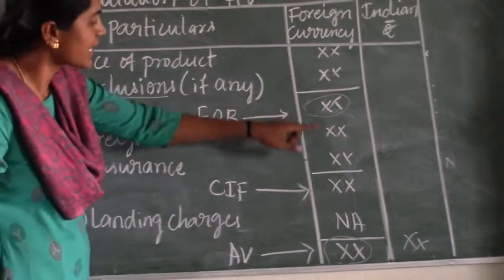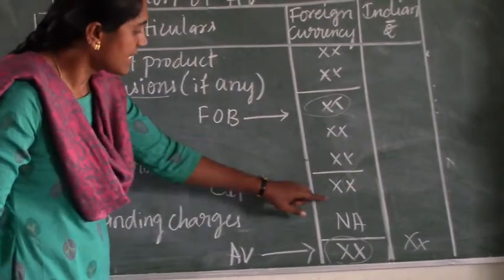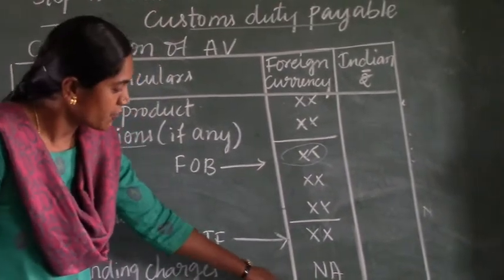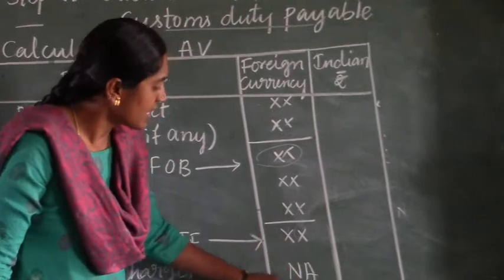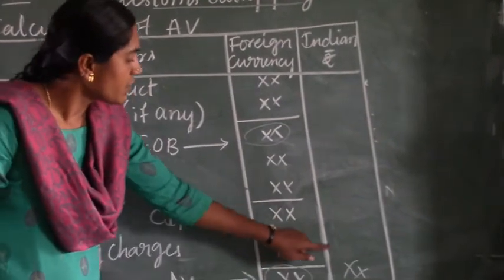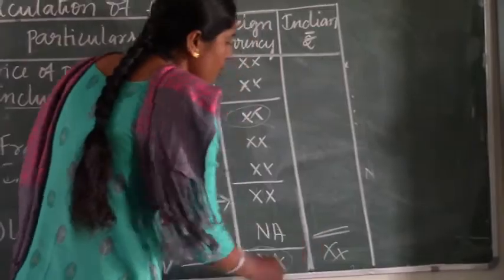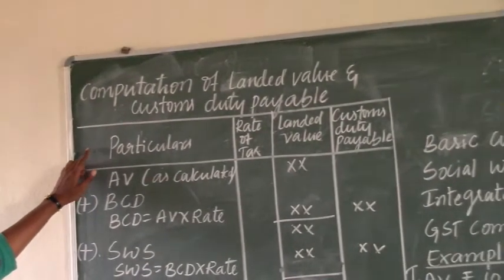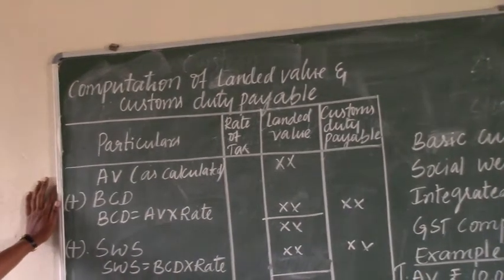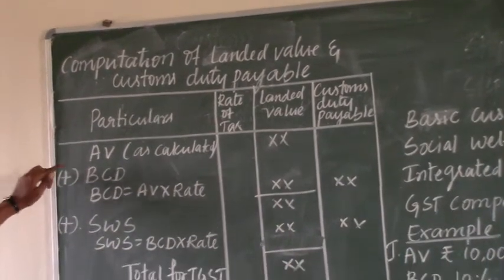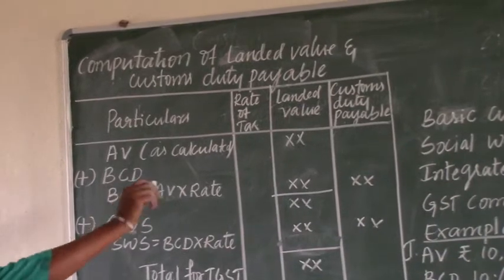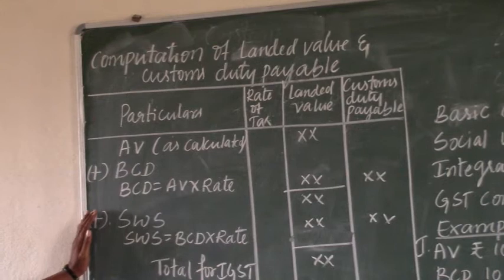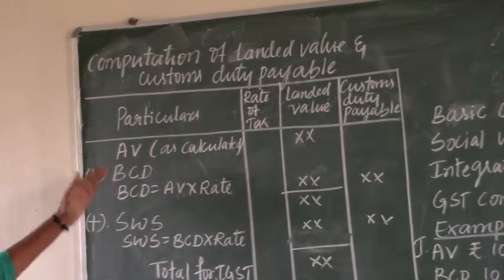After calculating the assessable value in foreign currency, that amount is multiplied by the exchange rate given in the question, and then we will get the assessable value in Indian rupees. Step 2 is computation of landed value and customs duty payable. In step 1 we already calculated the assessable value. After that, we need to calculate the landed value and customs duty payable, for which we have a format.